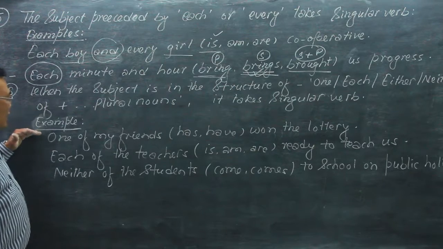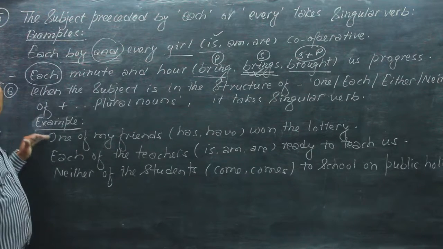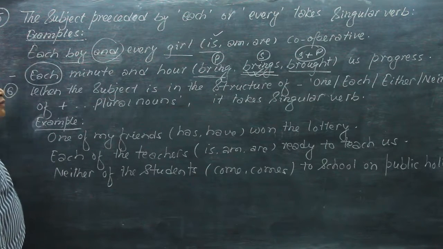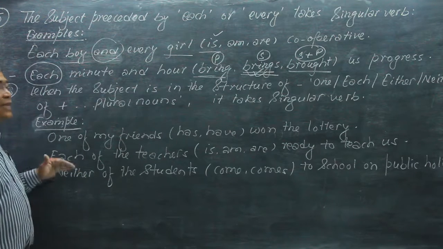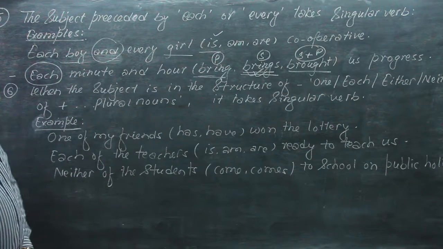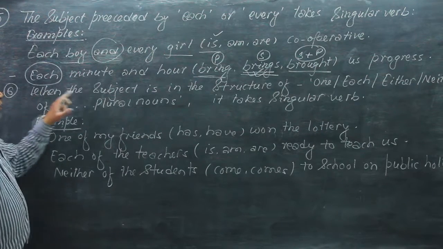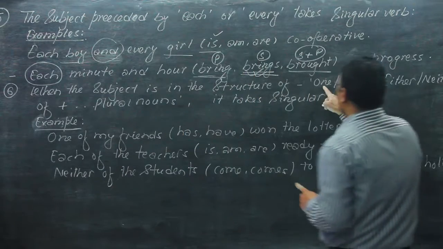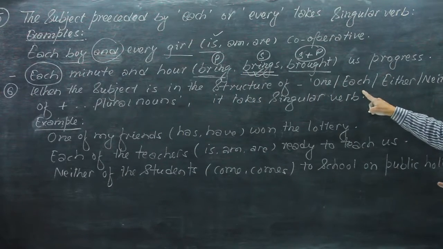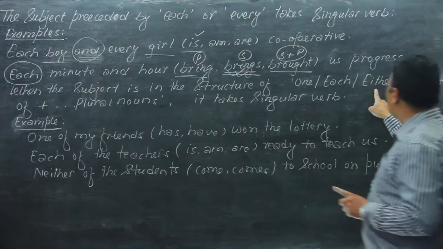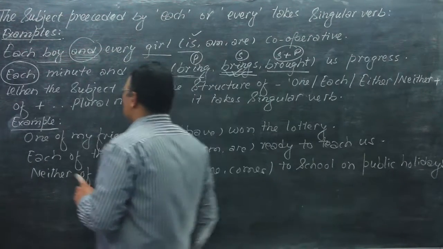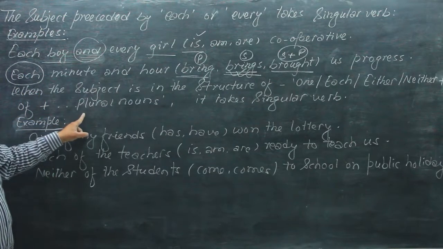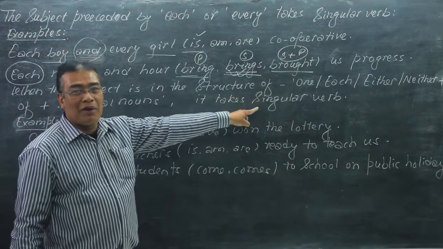And the next example I am going to show you is a little bit different from the previous examples, because here we don't have "and". When the subject is in the structure of one of plus plural noun, each of plus plural noun, either of plus plural noun, or neither of plus plural noun, the subject is considered singular and it takes a singular verb.